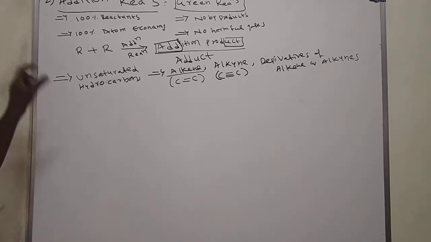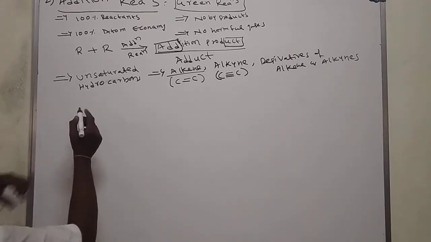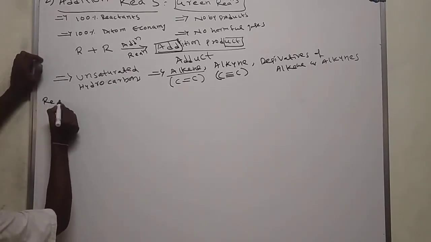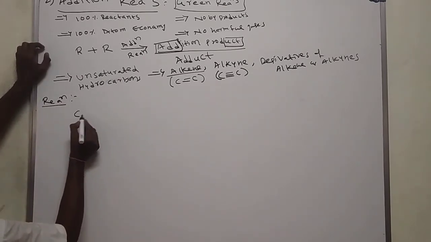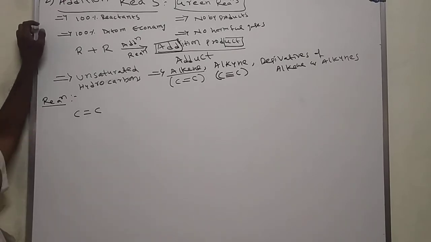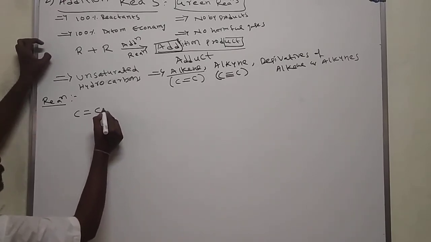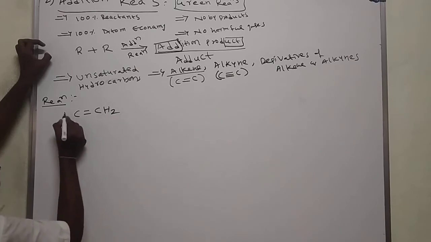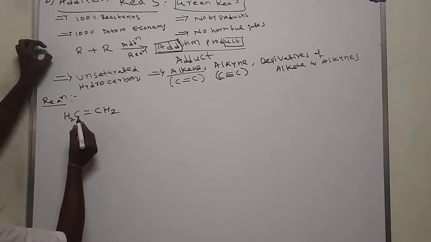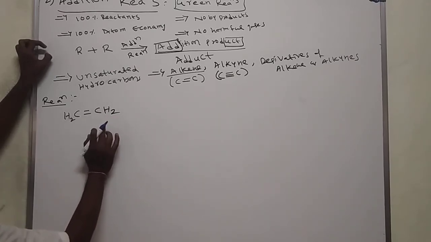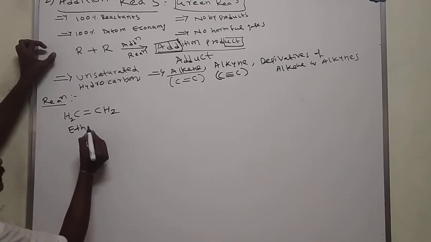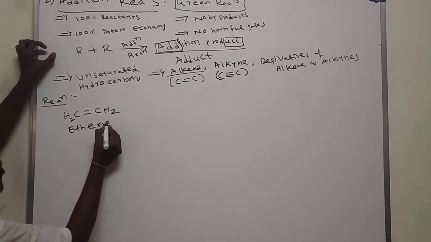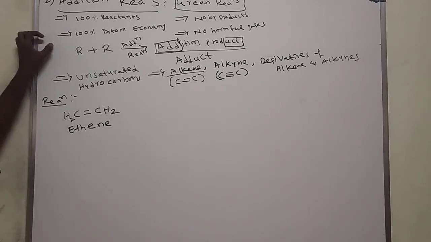This is the introduction of addition reactions. Now I am giving one or two addition reaction examples. Over here I am taking C double bond C, that is CH2=CH2. What is the IUPAC name of this molecule? It contains two carbon atoms, so eth, and a double bond is there, so we call it ethene.